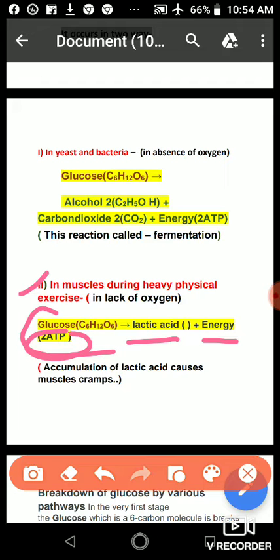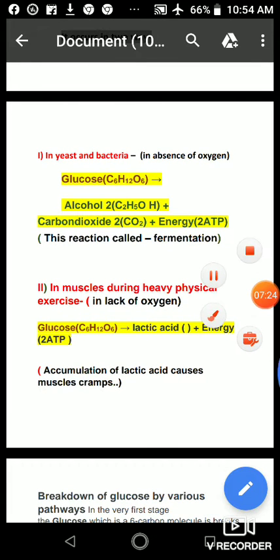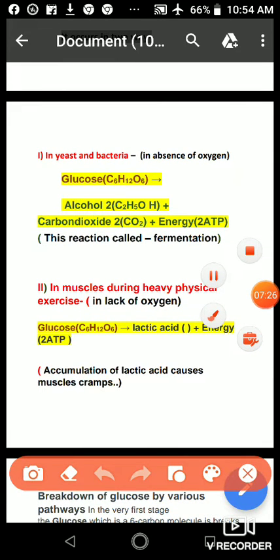Okay, so both are the same. In this, 2 ATP energy is released, and in the other also, 2 ATP energy is released.